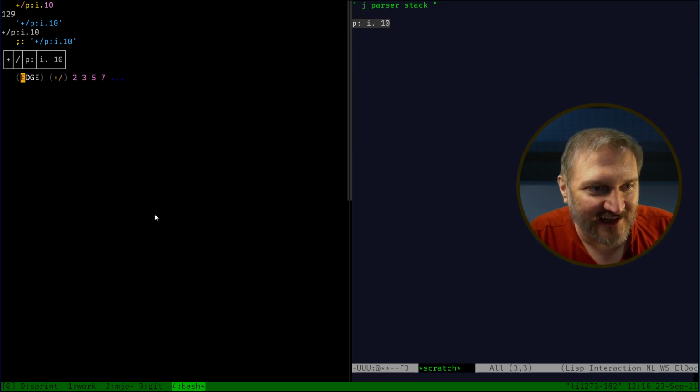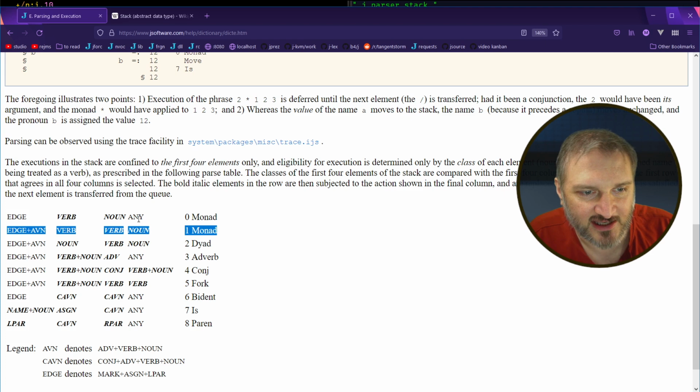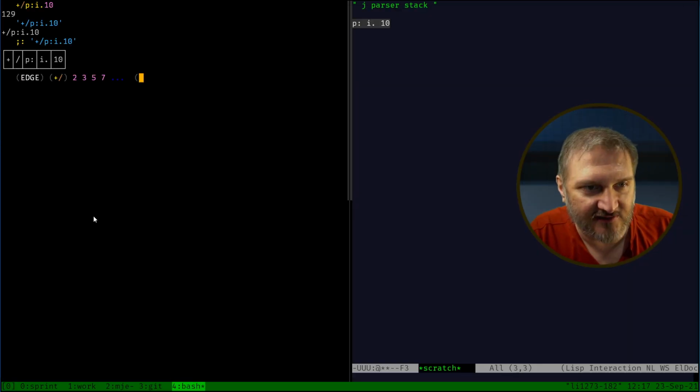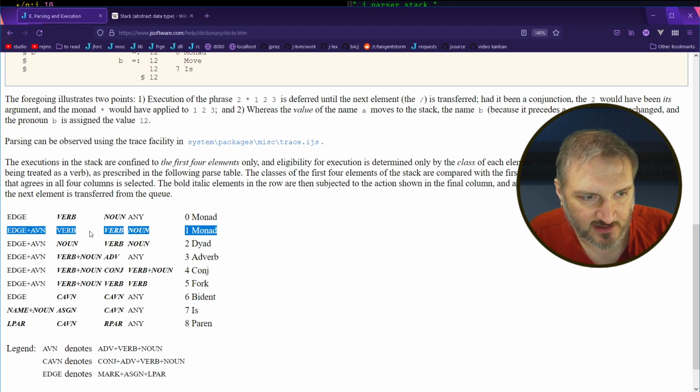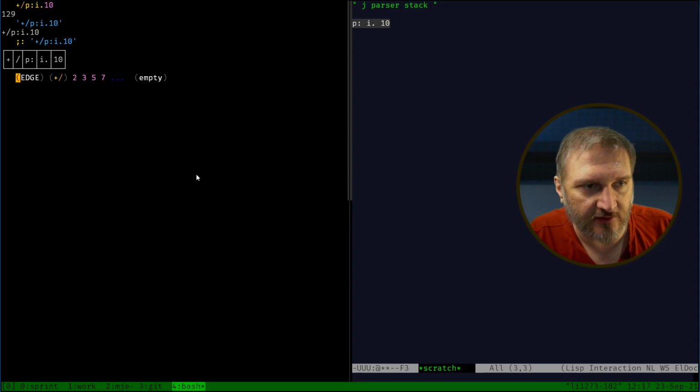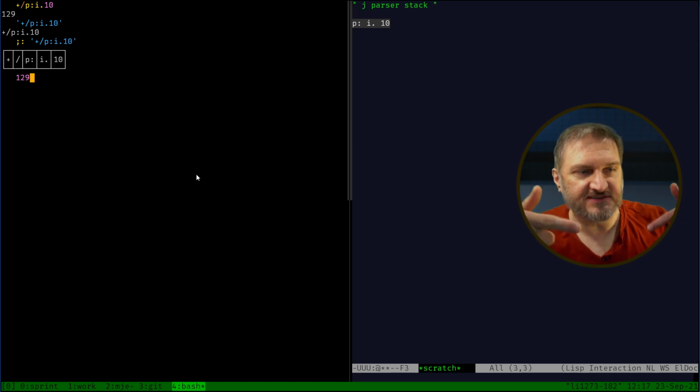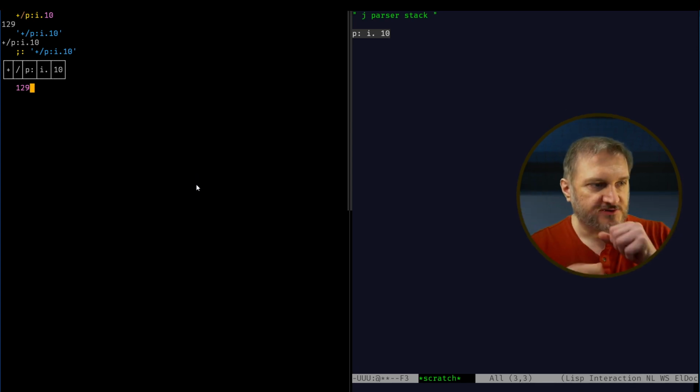I'm not going to do them all. And then we sum them, and now we've got any here. So now it matches the first one. So any, this is empty. And it winds up matching this top one because the edge is on the left. So then we add those numbers together and we get 129. And so that's how the stack is used in the J parser.